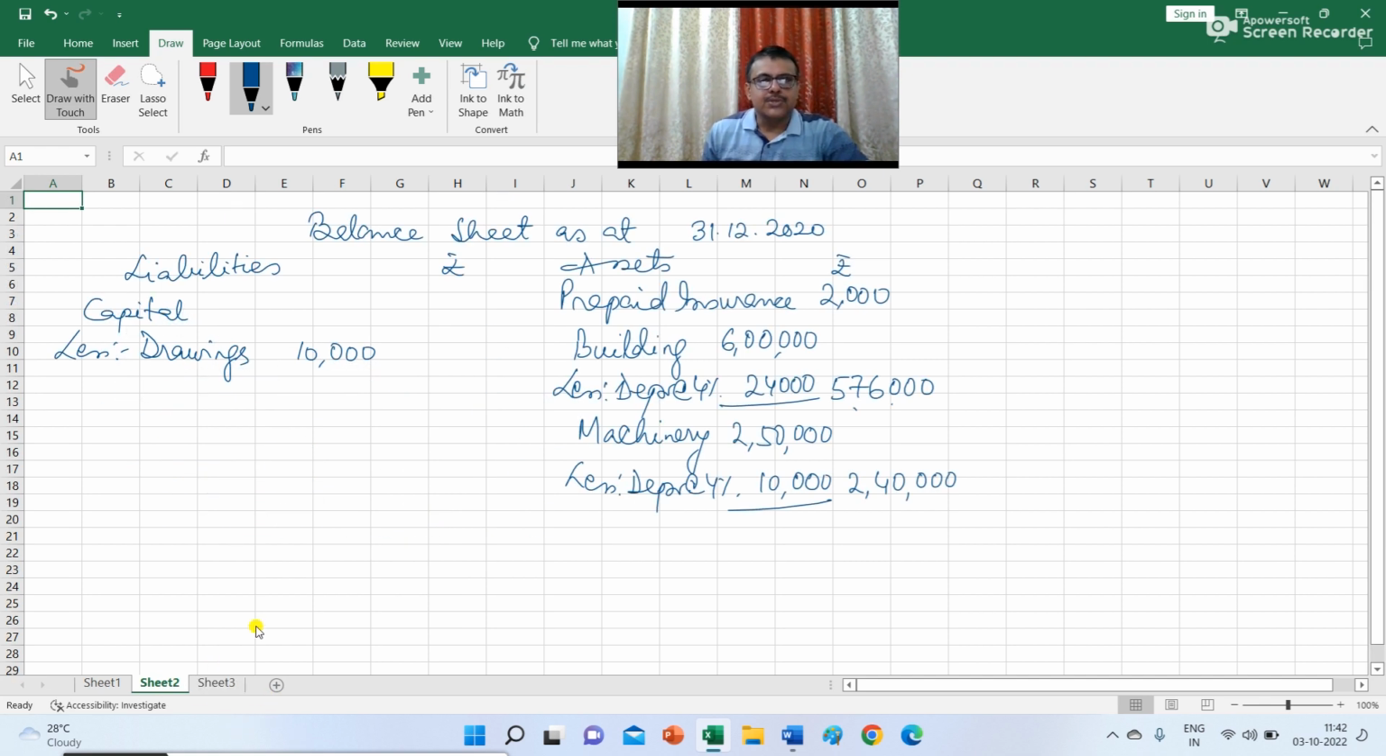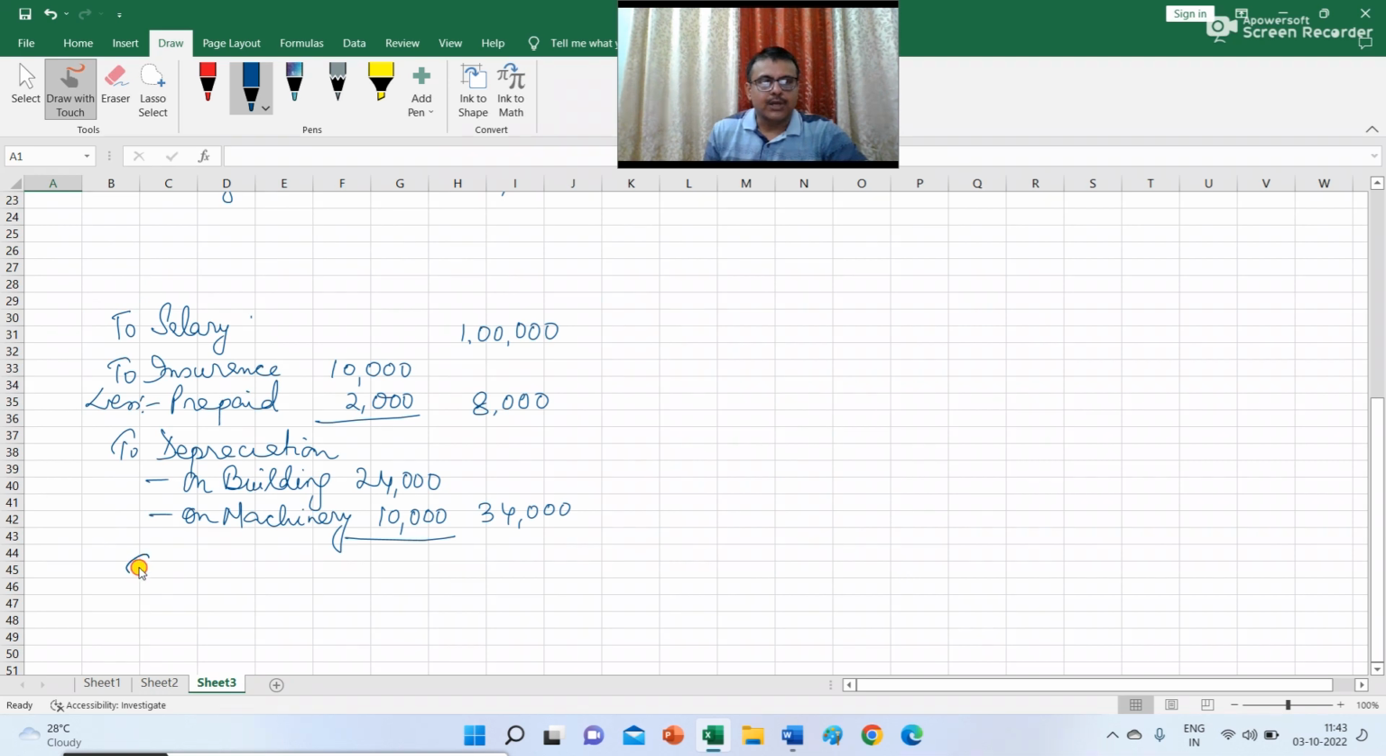Next item is a debtor. So in the balance sheet you have to write to on the asset side debtors 50,000 and you have to reduce the amount of provision. So less provision 1,500 and the net figure of debtor is 48,500. And in PL account you have to record to provision for bad and doubtful debt is 1,500.